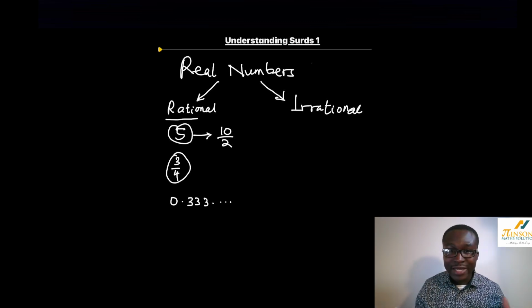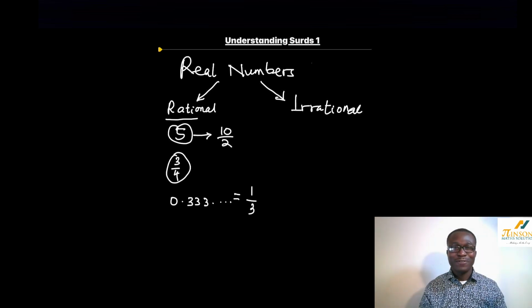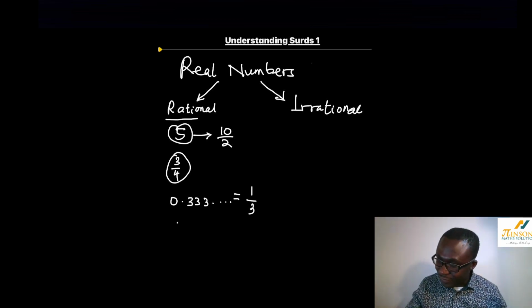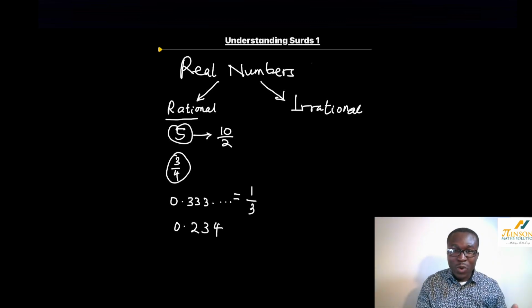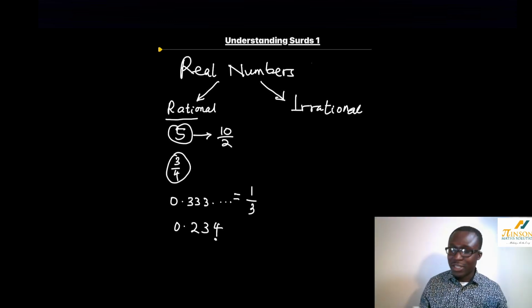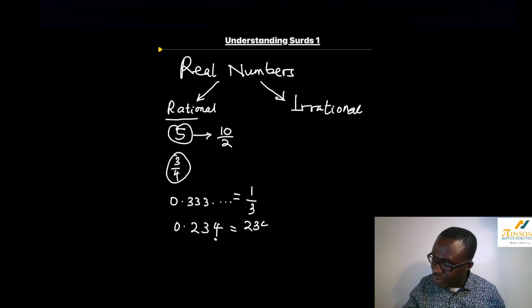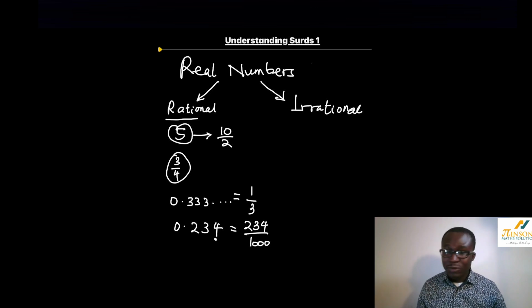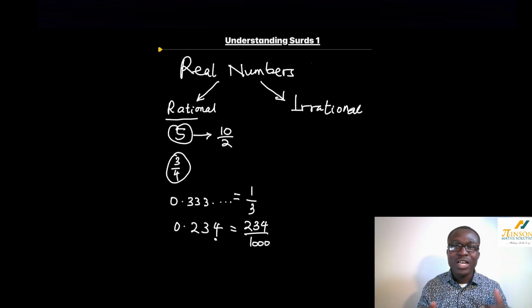Now, how about recurring decimals like 0.3 recurring? Can we write that as a fraction? Yes, of course. We can write it as 1/3. That is also a rational number. As long as we can write the number as a fraction, it is a rational number. How about terminating decimals, like 0.234? It stops at 4. We know where it stops. We can write it as a fraction. The 4 is in the thousandth place, so we can write this as 234 over 1000. Once we can write a number as a fraction, that number is called a rational number.